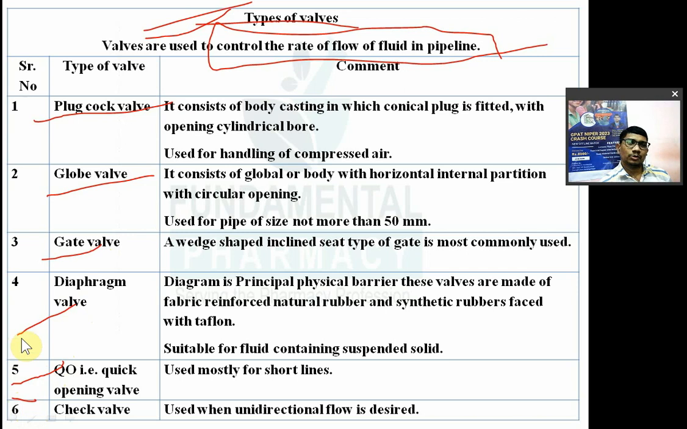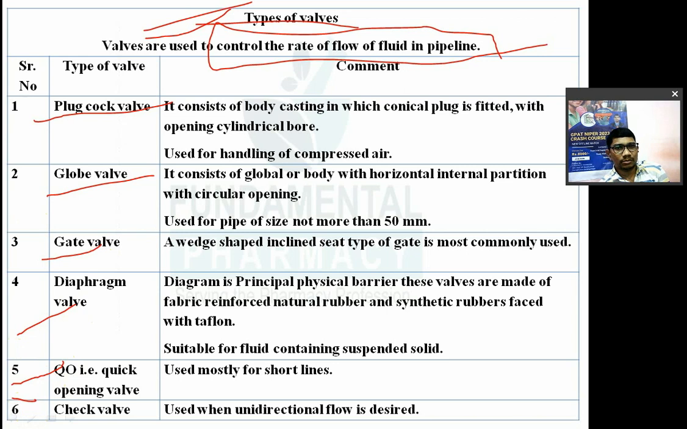These are the different types of valves. They control the flow rate. Now they have their designing, construction, and working. There is no need to read construction, working, and designing in detail, but at least superficially you should know how a plug cock valve will look.